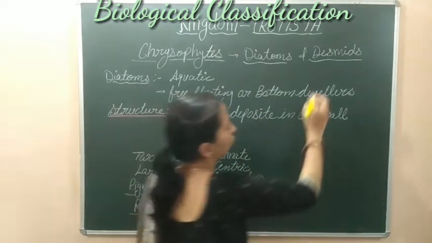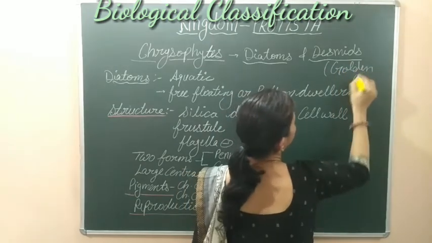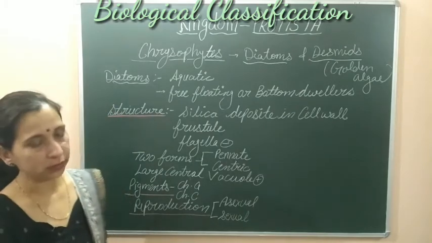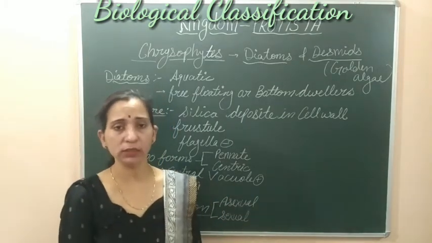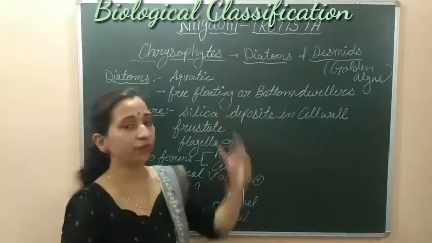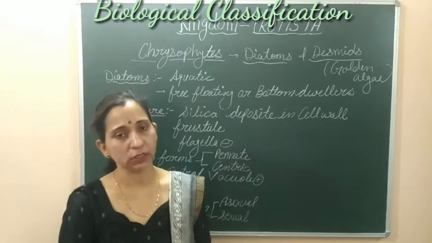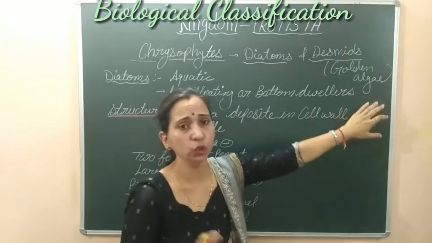Desmids are also known as golden algae. These golden algae are included in this group, Chrysophytes. And mainly these are photosynthetic protists. We already understand that classification. Chrysophytes are included under the group of photosynthetic protists. So they do photosynthesis. That's why the word algae is used here.